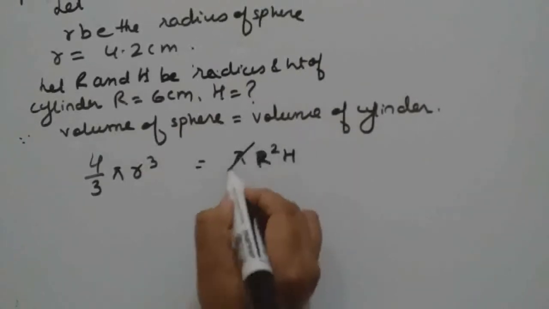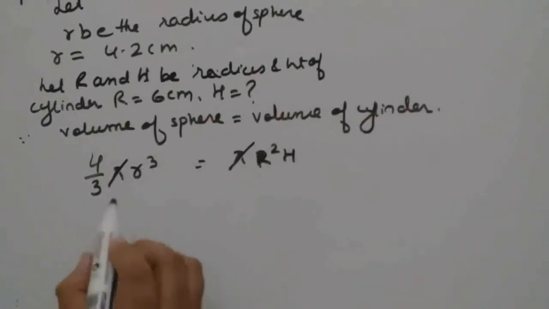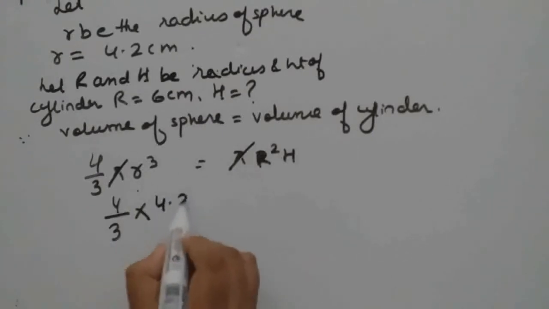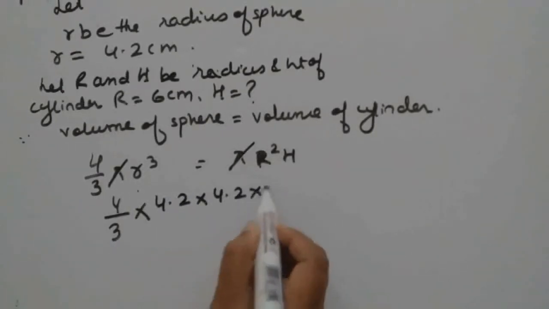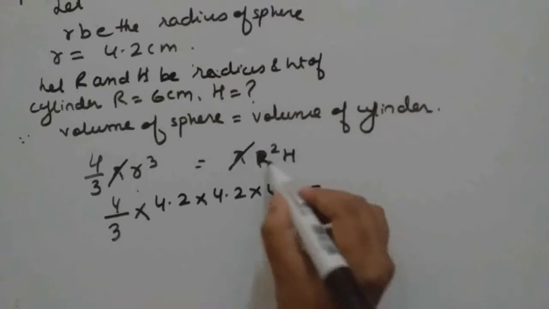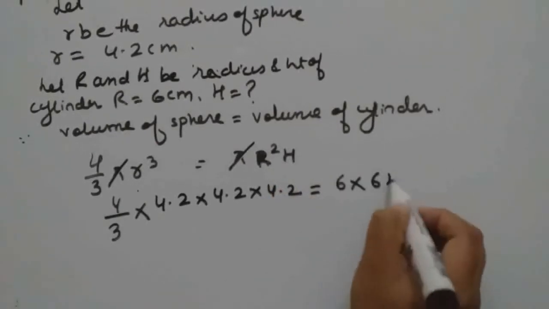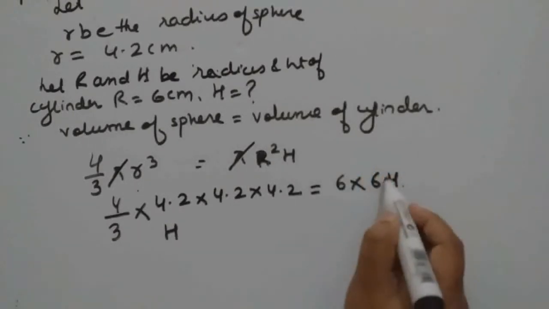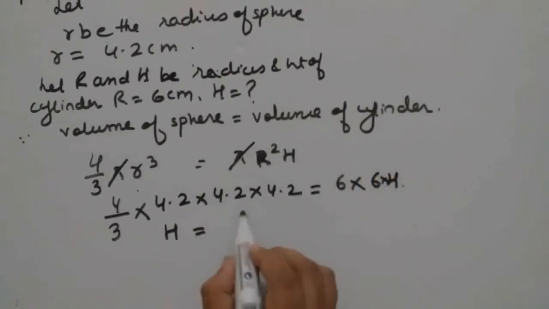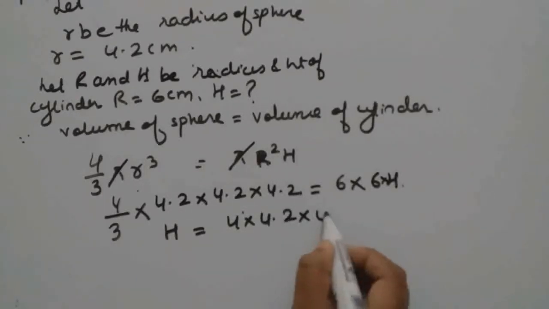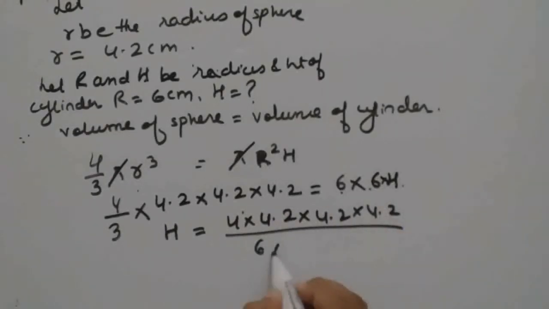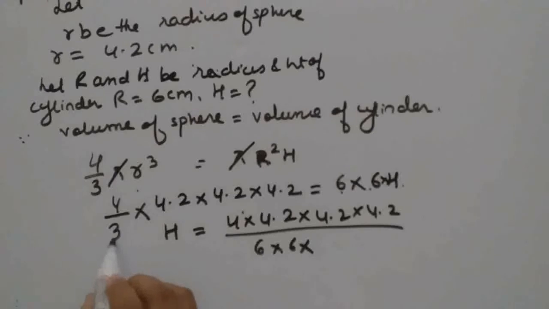h. So pi only will be cancelled here. So we will substitute all the values. r means 4.2, 4.2, 4.2. This R square means 6 into 6. H we should find. So we can write H as, 4 into 4.2, 4.2, 4.2 divided by this 6 into 6 will come in division, and 3 is already there.